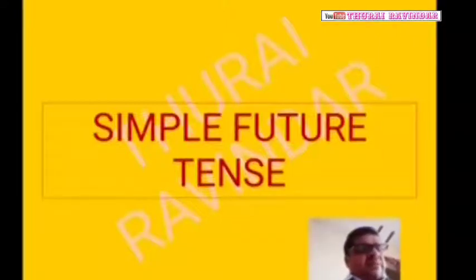Okay, so when we use this tense, let us discuss one by one point. Right, so let us see. First one, voluntary actions. What is the voluntary action? Example, I will send you the information when I get it. Here you see that here also we used will, and not only will, the helping verb shall also we can use.